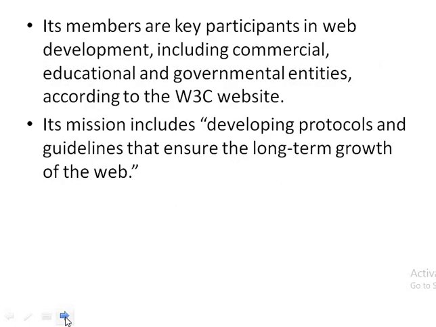The members of W3C will be involved in web development, including commercial, educational and governmental entities according to the W3C website. The main mission of W3C is to develop protocols and guidelines that ensure the long-term growth of the web.